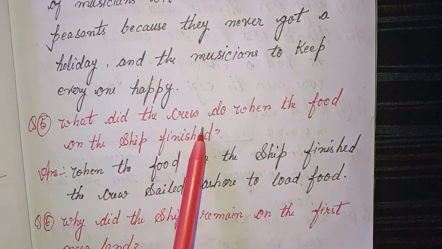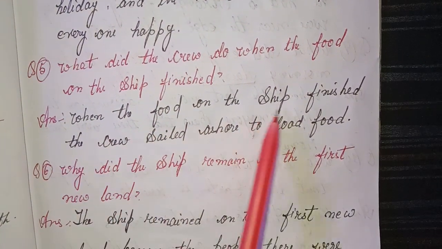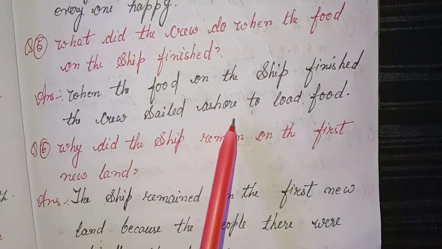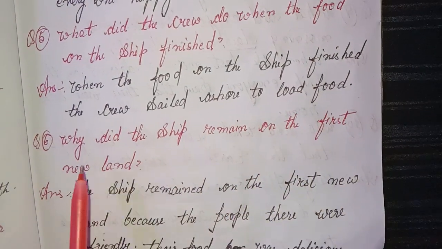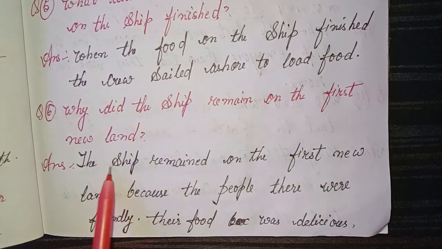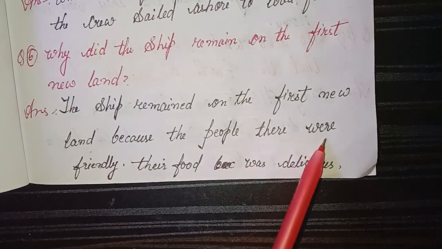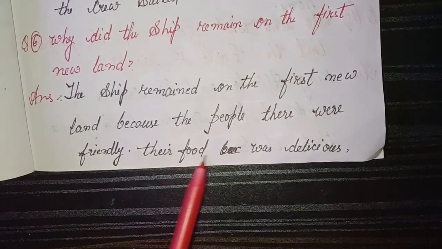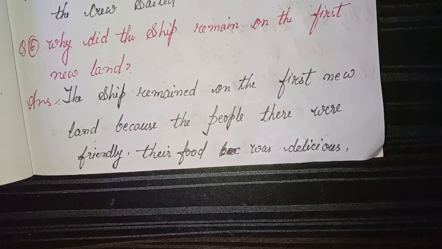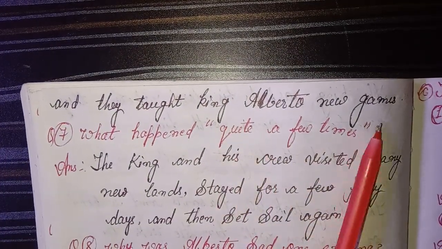5. What did the crew do when the food on the ship finished? Answer. When the food on the ship finished, the crew sailed ashore to load food. 6. Why did the ship remain on the first new land? Answer. The ship remained on the first new land because the people there were friendly, their food was delicious, and they taught King Alberto new games.